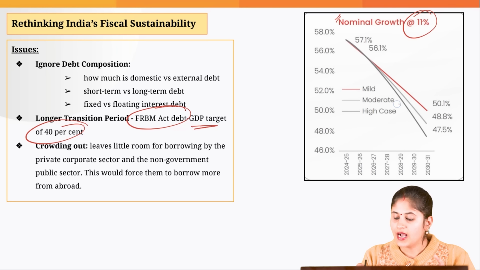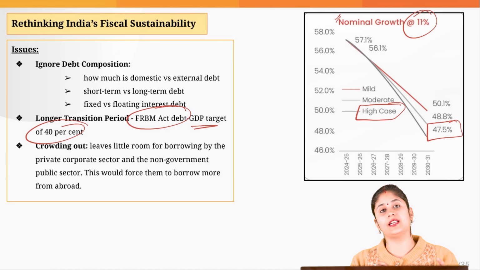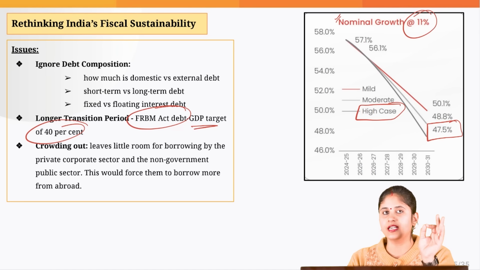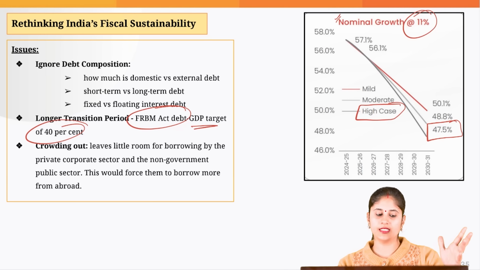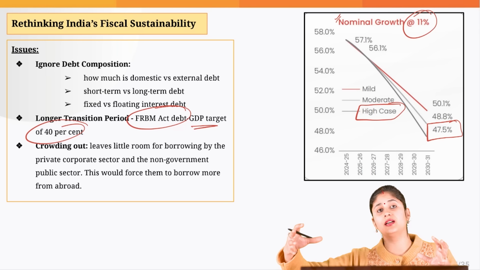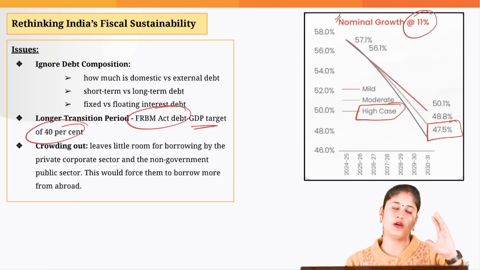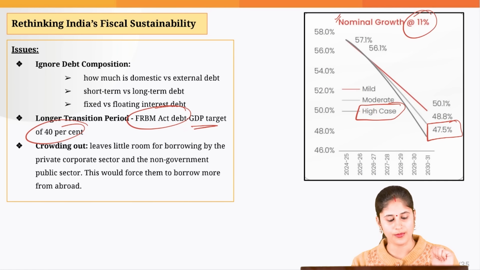Even in the high case scenario, the government would be able to reduce its debt as a percentage of GDP to only around 47% approximately. It is far higher compared to the target that we have listed under the FRBM Act. So that is the reason the experts have raised this concern that it would take us a long transition period to actually meet the target that we have listed down for us in the FRBM Act. So that is another problem.